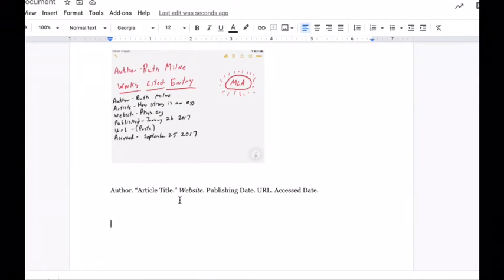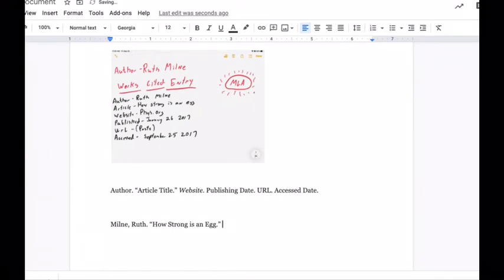The first thing we do is put the author. That was Miss Ruth Milne. We put her last name first, M-I-L-N-E, comma, space, Ruth. Then we put a period. We next are going to put the article title. Make sure we capitalize all the main words in that particular title. "How Strong Is an Egg?" We are going to put a period and close those quotations.